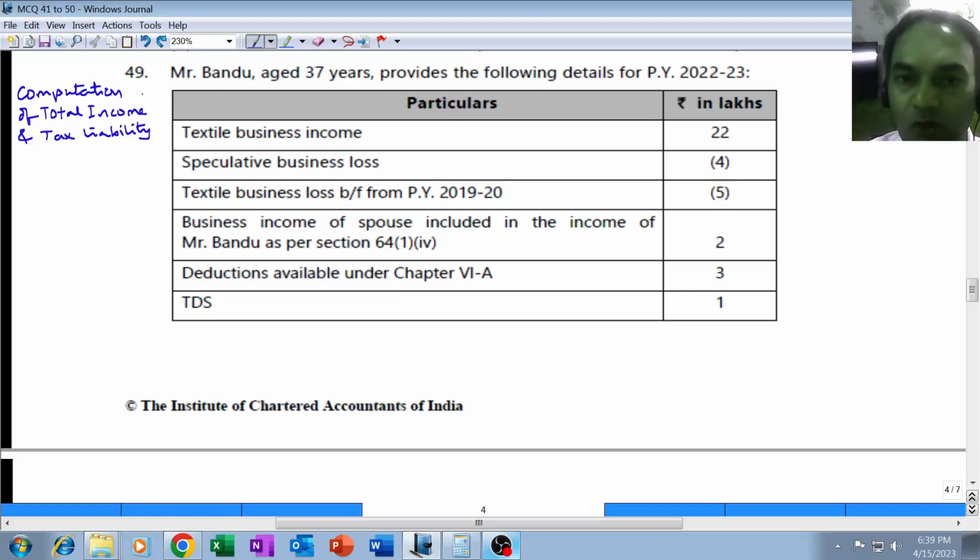Now the next one is MCQ 49. This will be a little big one. It is on computation of total income and computation of tax liability. This will be a little time consuming.